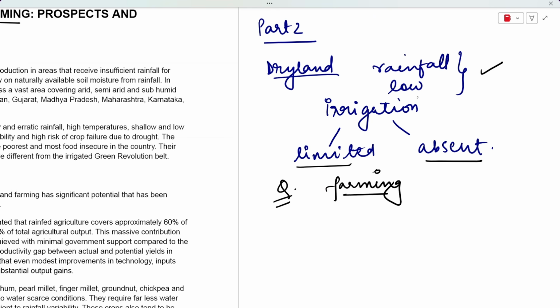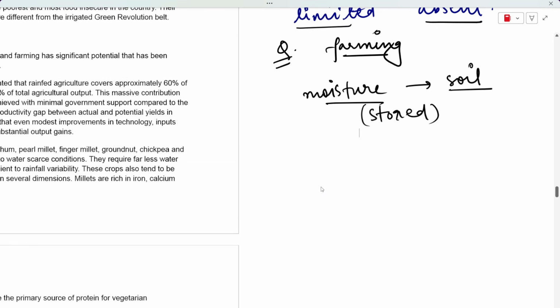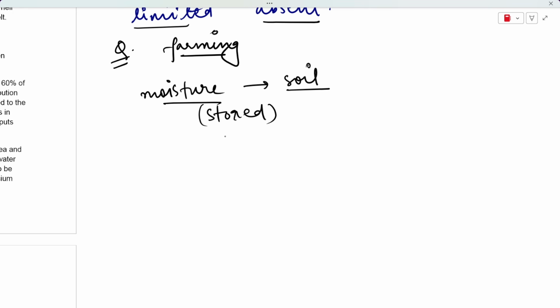Farmers depend on the moisture that is stored in the soil after rainfall. Whenever rainfall happens, the moisture that gets stored in the soil is what farmers depend on for their farming.